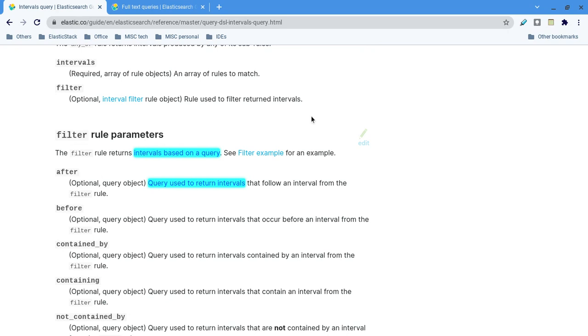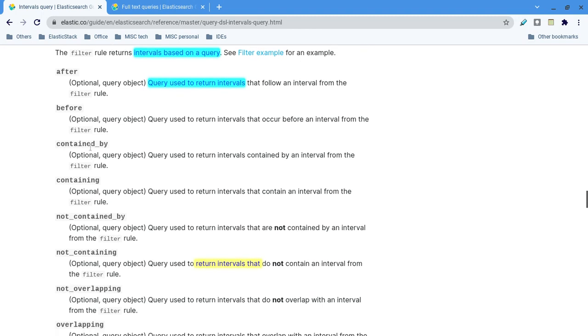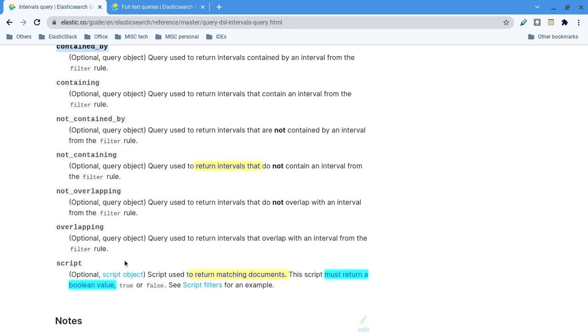There are several rules: before, after, contained by, containing, not contained by, not containing, not overlapping. I have given the demo for after, before, contained by, not containing. The remaining things I have not given, so you can try. Of course, script also I have given the demo.